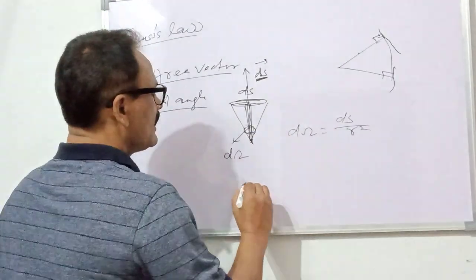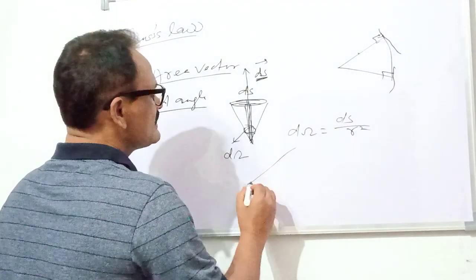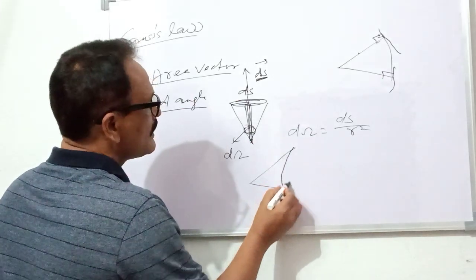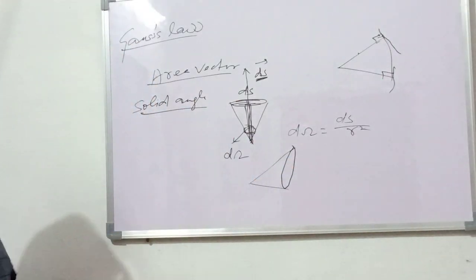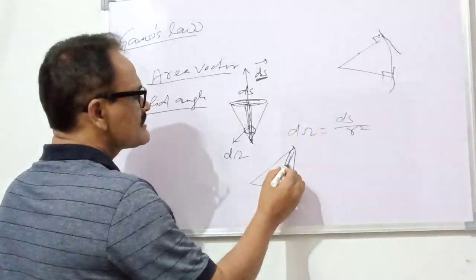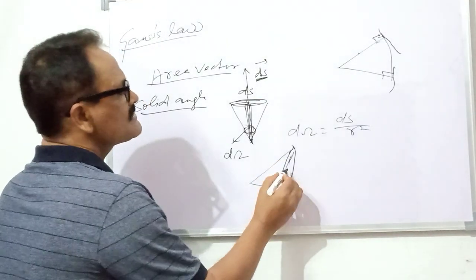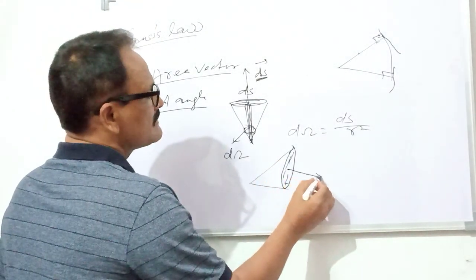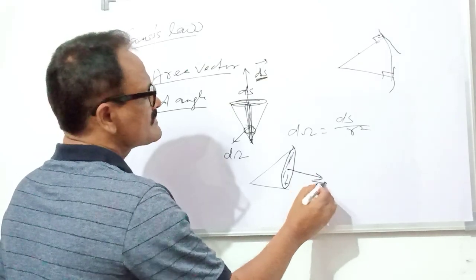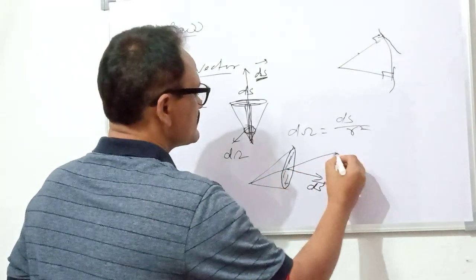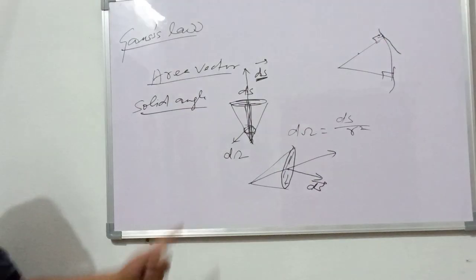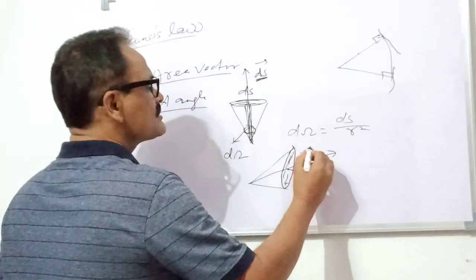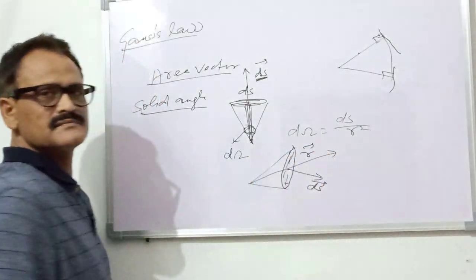And suppose the cone is in this way, this is the cone. Now in this case, the direction of the area vector is this, and r is this, so r is not along this ds.